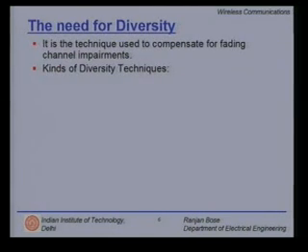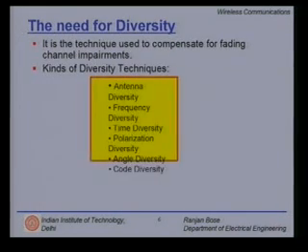The different kinds of diversity techniques, what are these? Well, the popular ones are antenna diversity, frequency diversity, time, polarization, angle and code diversity. Of this, antenna diversity is one of the more popular ones wherein we use multiple antennas. Now, these multiple antennas can be either at the transmitter or at the receiver, or both.